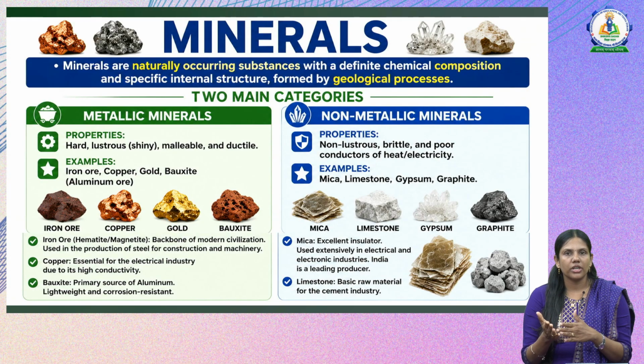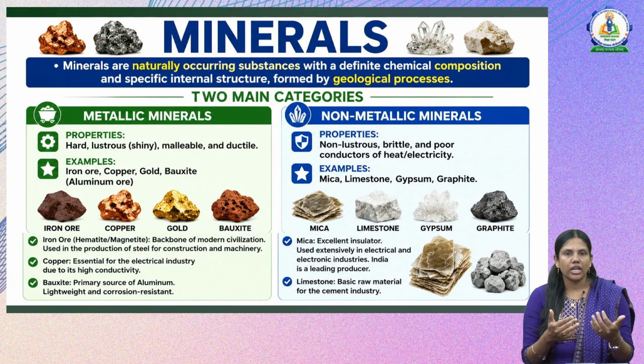And the properties of non-metallic minerals are very similar to the non-metals, that is they are non-lustrous, brittle, poor conductors of heat and electricity. Examples of the metallic minerals are iron ore, copper, gold, bauxite, aluminium ore. Whereas non-metallic minerals are mica, limestone, gypsum and graphite. So these are some of the examples for the non-metallic minerals.